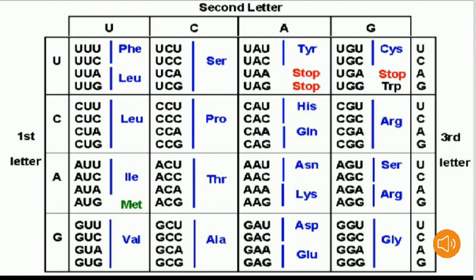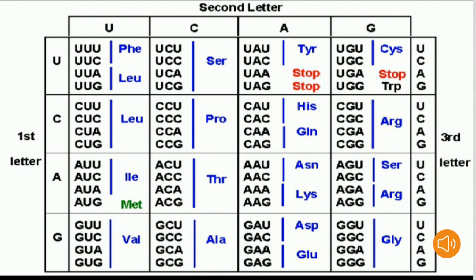A total of 64 codons exist, out of which 61 are sense codons. So most of the codons code for amino acids. The only 3 codons which do not code for any amino acids are called nonsense codons. Examples of nonsense codons are UGA, UAA and UAG.